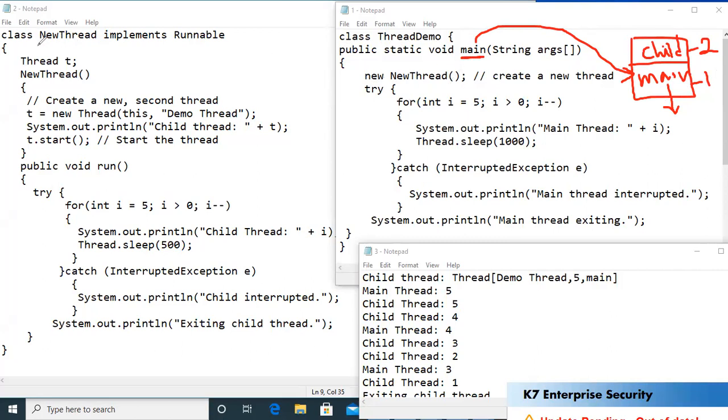In order to create a thread or child thread, what we need to do is write a class that implements the Runnable interface. That's my first step. Now, since this class is implementing the Runnable interface, this class has to implement a method called run, because the Runnable interface has a method called run. Therefore, it is mandated that we implement this run method, right? So that's what I've done here.